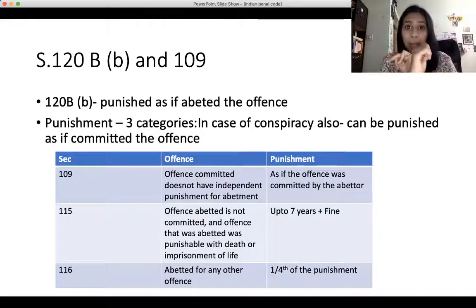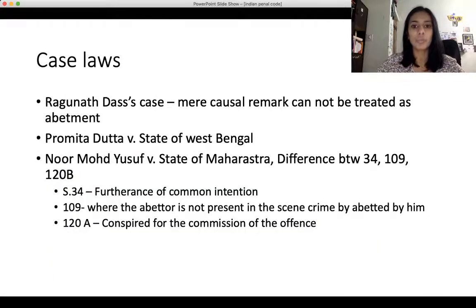So now you've understood what abetment is, who an abettor is, and what would be the punishment if you have instigated, conspired, or aided in the commission of the offense. Now let me take you through some case laws that might help you understand better. In the Raghunath Das case, A made a casual remark stating that A would like to murder C. B, hearing that statement, said, why don't you just do it? Hearing B's casual remark, A went and committed the murder of C.